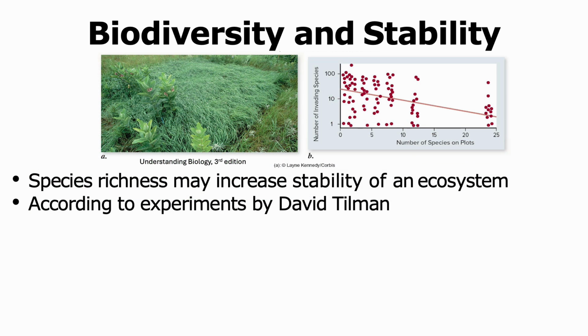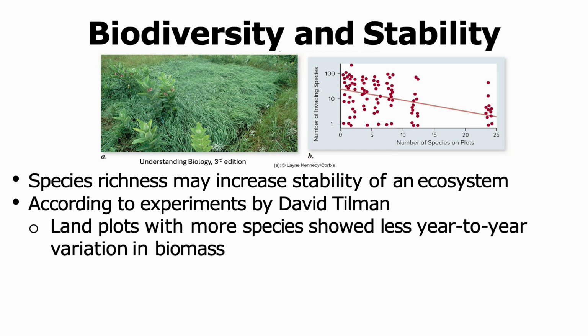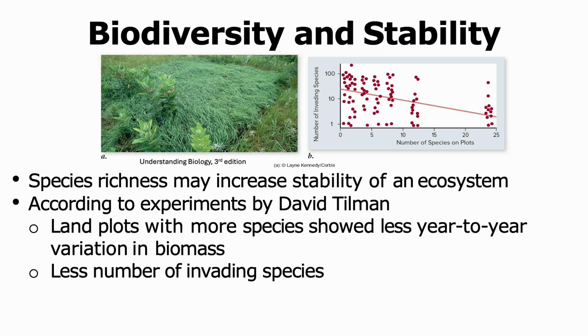An experiment was performed by David Tilman where he compared land plots that had varying levels of species richness. What he found was that the land plots with more species showed less year-to-year variation in their biomass. He also found that such land plots had fewer invading species and were more resilient during drought.